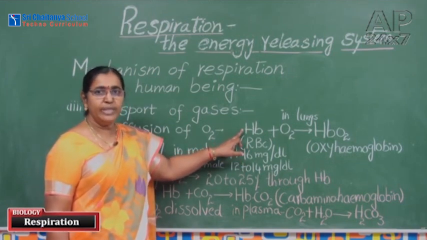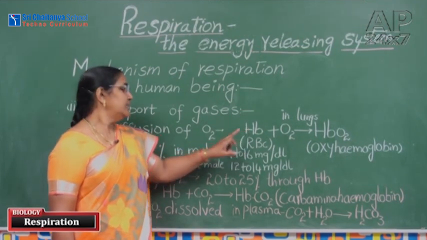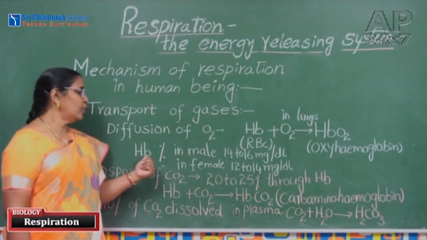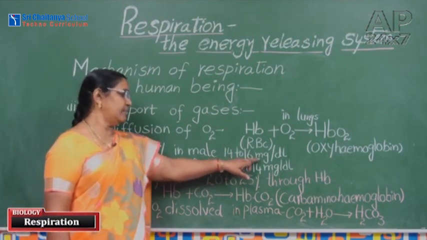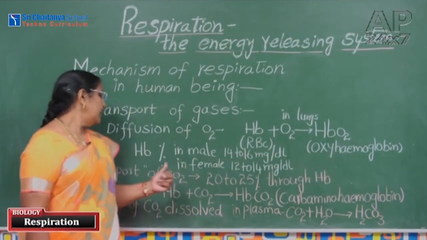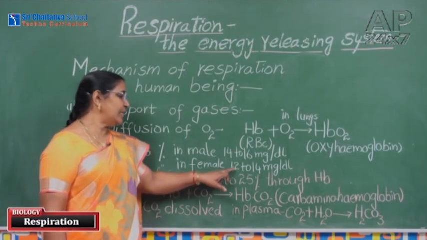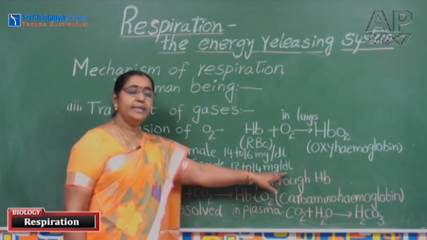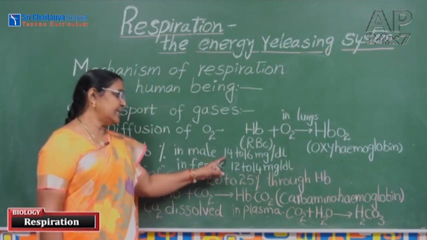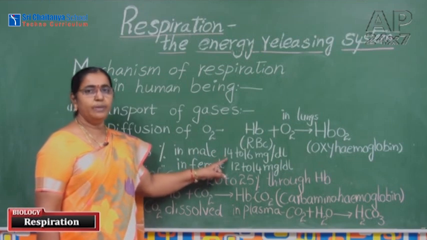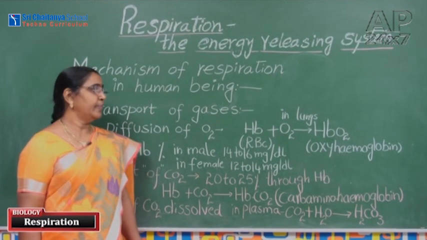What is hemoglobin? It is a protein molecule with iron. Generally, the hemoglobin percentage in males is 14 to 16 mg per dl. In females, the hemoglobin percentage is 12 to 14 mg per dl. This is on average. If the hemoglobin percentage falls below this average, then we are prone to anemia.